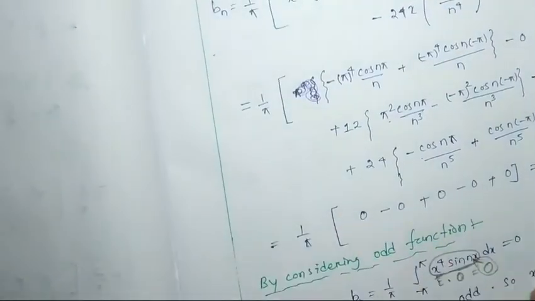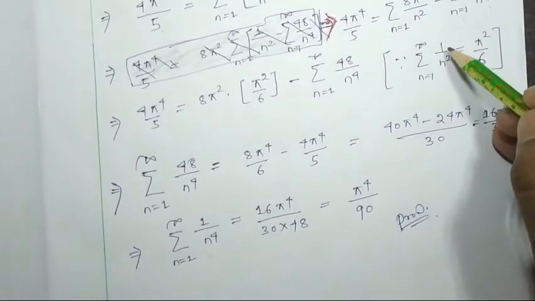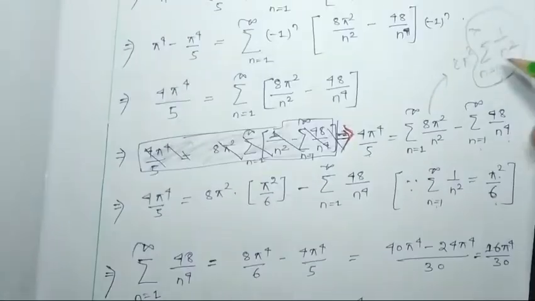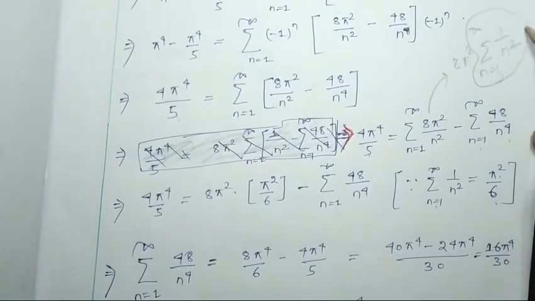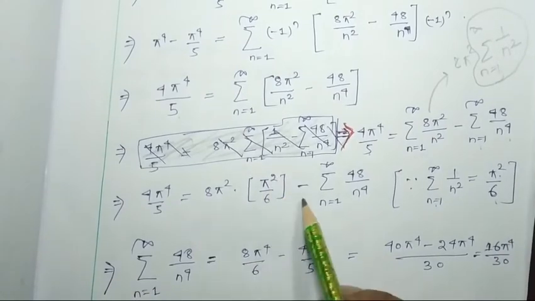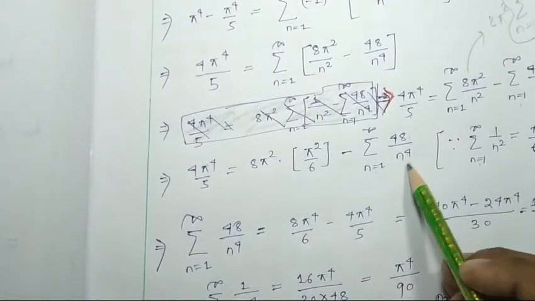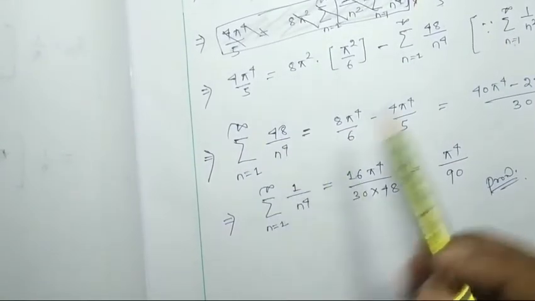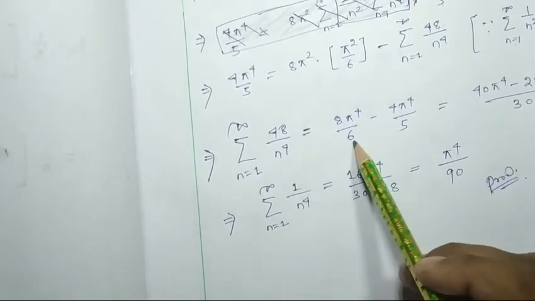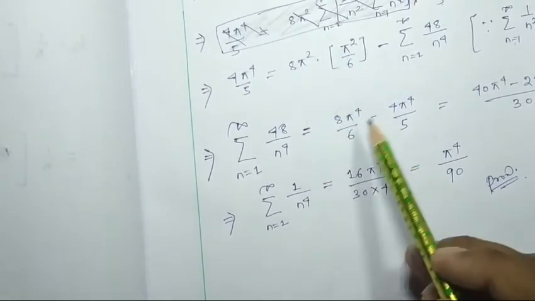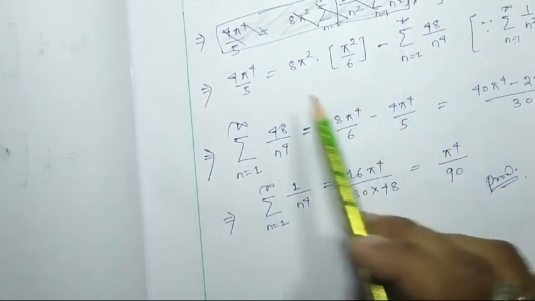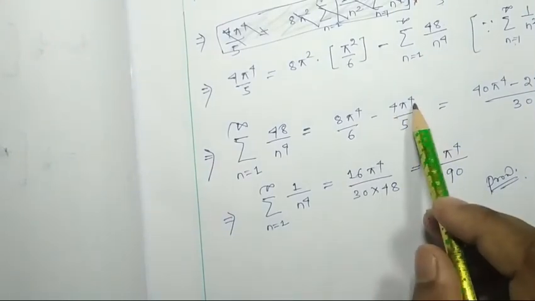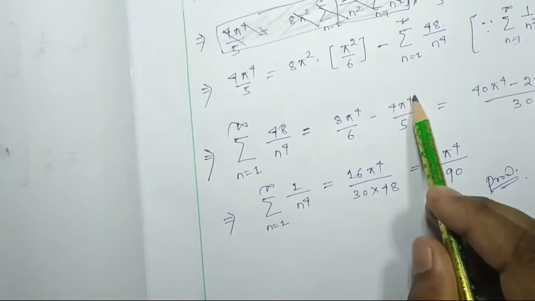So this answer we can put there directly: 1 by n square summation over 1 to infinity will be pi square by 6. So this value can be written as pi square by 6. So it will be pi square by 6 minus the summation 1 to infinity 48 by n to the 4, which will be 8 pi to the 4 by 6. This will go to this side. So 4 pi to the 4 by 5.